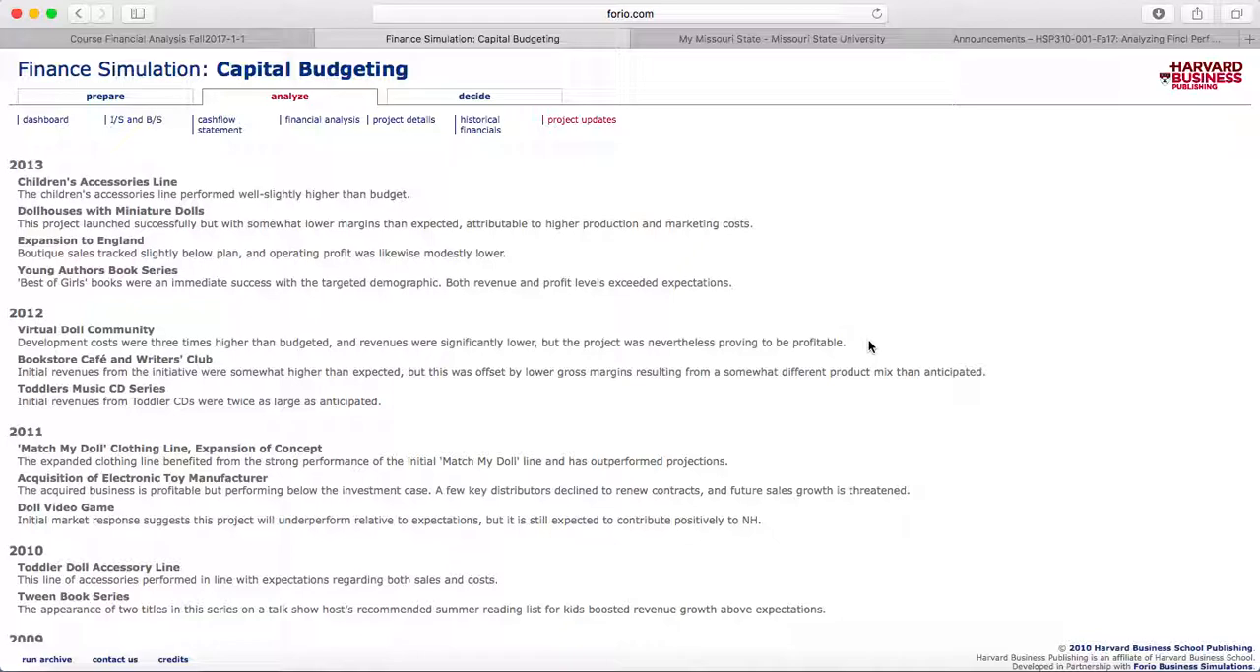My final decision, the Match My Doll clothing expansion, did do well and outperformed all the projections that were put forth for it. It did have middle range in the way of the numbers with the 4 that I was looking at. It had a high NPV and IRR, and a high payback period, which wasn't that great, but it did have a lower PI.